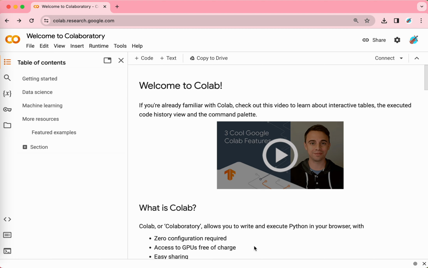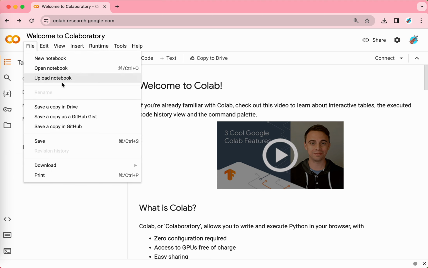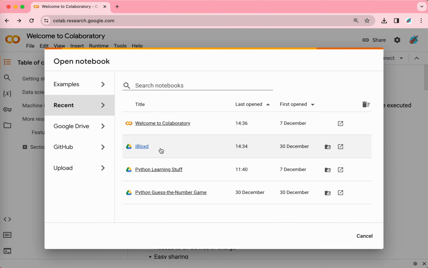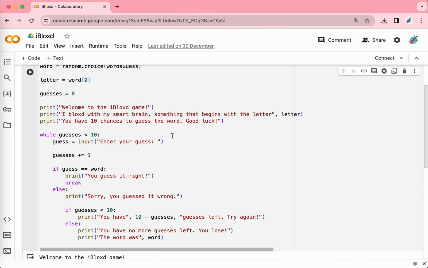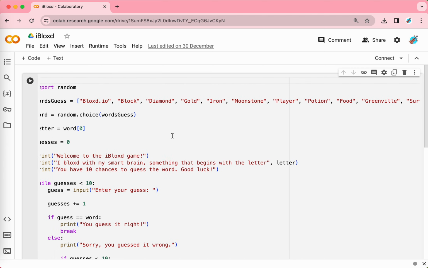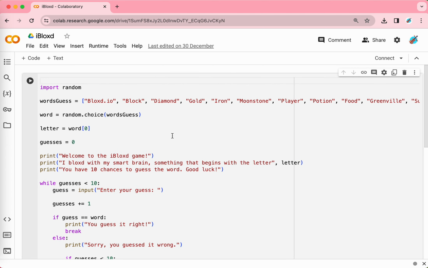I learned Python. Python is a popular programming language and it could be used to make apps. It's really cool. Meanwhile, I have made a project called iBloxd. It's actually a mixture of I Spy and word guessing. This is my app. It looks like the app we started with, the Guess the Number game, but it's actually